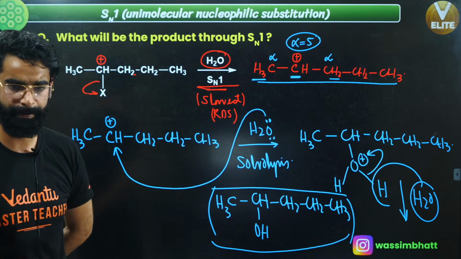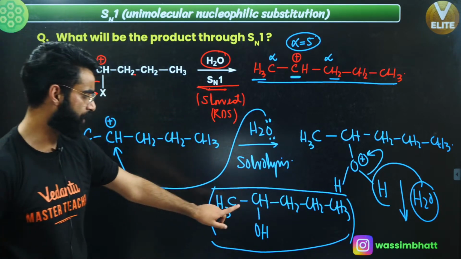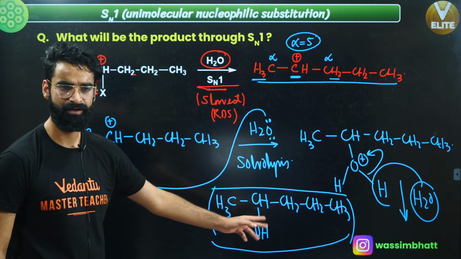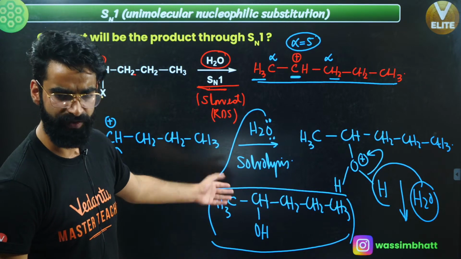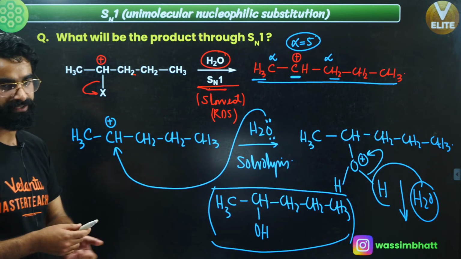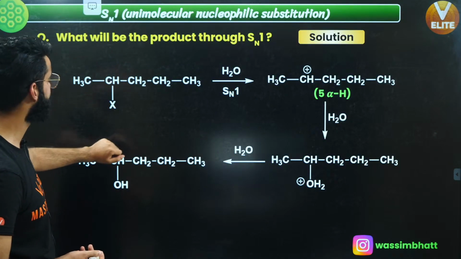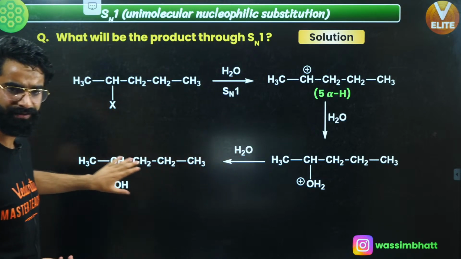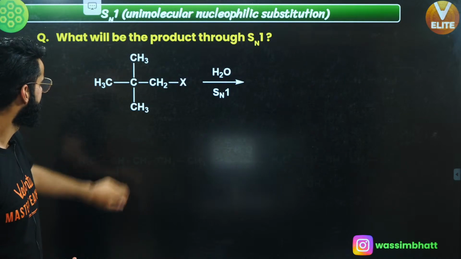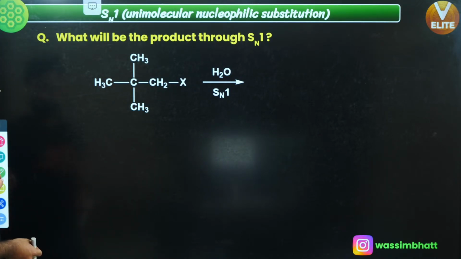I'm sure it's clear to everyone. Just give me some thumbs up in the chat box if you got it, and let me know if it's clear to everyone or not. This is the product which I got at the end. I've got a few more examples, and by doing those examples, everything will get clear to you one by one. There are a lot of concepts which we are going to deal with in today's session. This is something which you'll be getting in the Telegram group in the form of a PDF. Now, moving on to one more. Understand this properly.